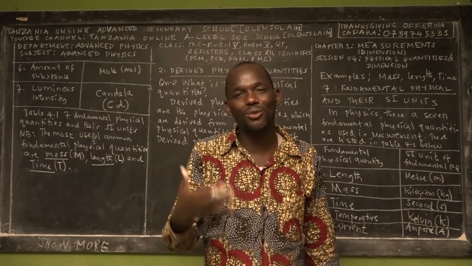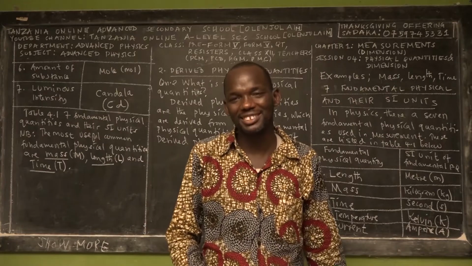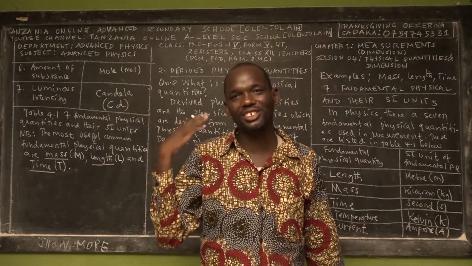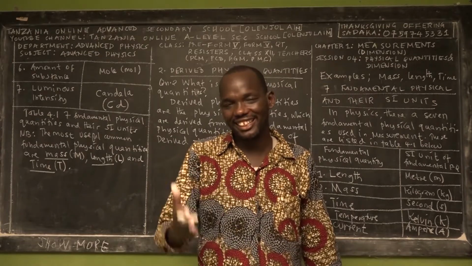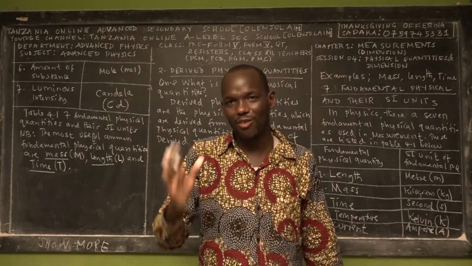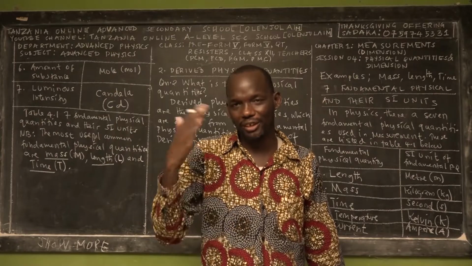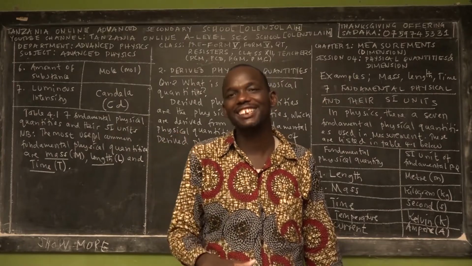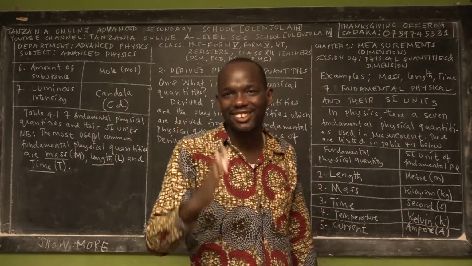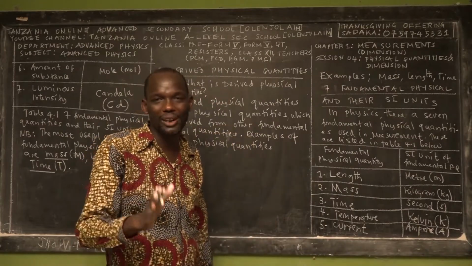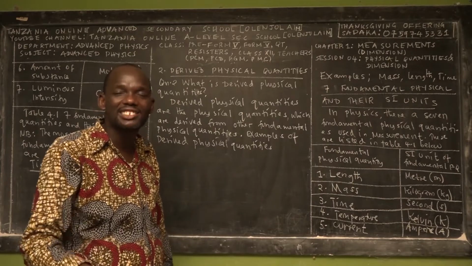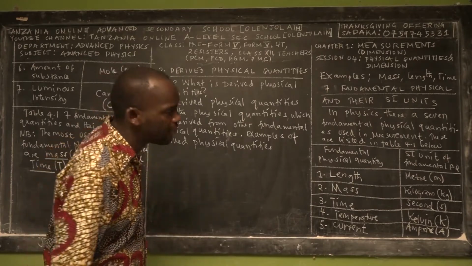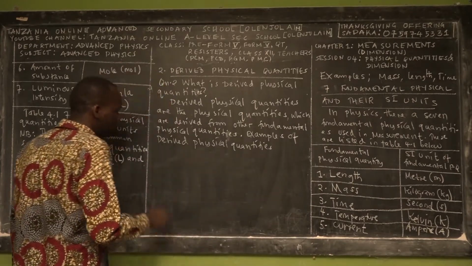In fundamental physical quantities, I mentioned 7 examples. Because we taught you these concepts in Form 1, in the topic called measurements, the third topic for physics Form 1. Pause the video and list 10 examples of derived physical quantities, then come back to our program and keep enjoying the beauty of physics.